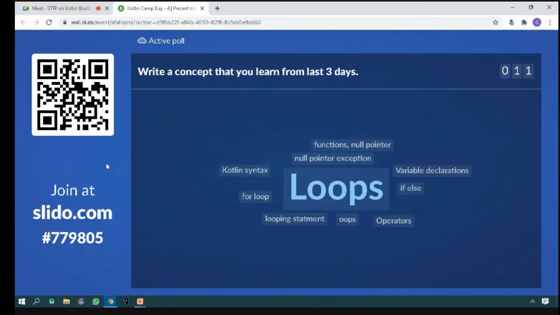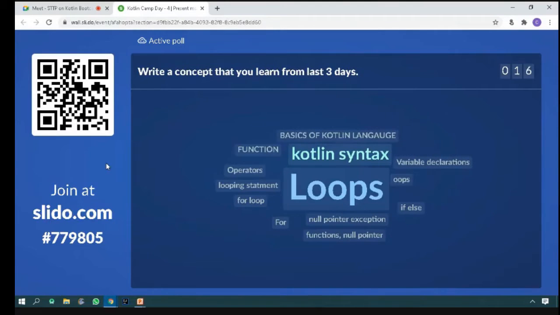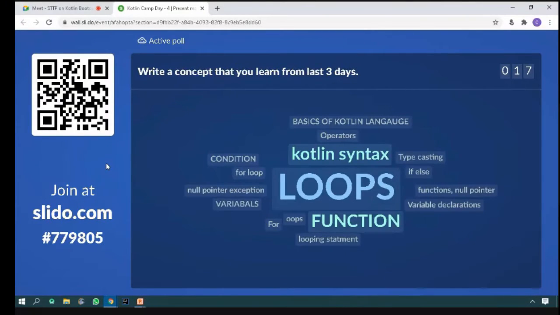Loops is most important from all sides. So this is called a word cloud. The facility that you are going to see here is called a word cloud. The words that more people answer will be increased in size by itself. So you can see here loop is in a very large size and Kotlin syntax is very small. Function is also near to loops or the same as Kotlin syntax.